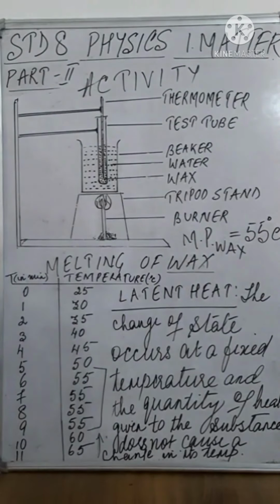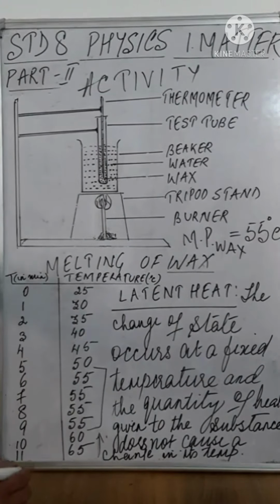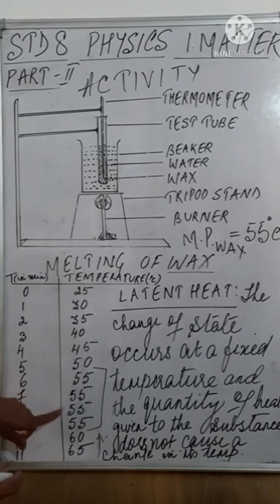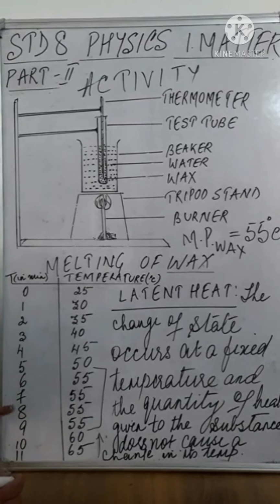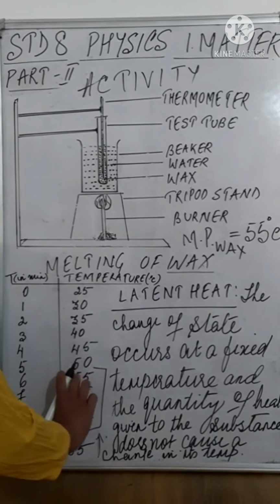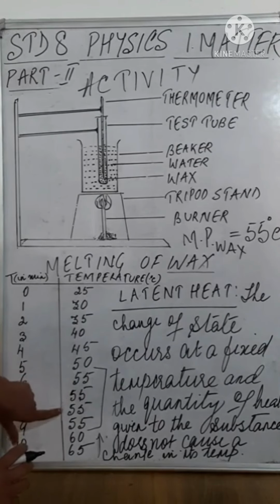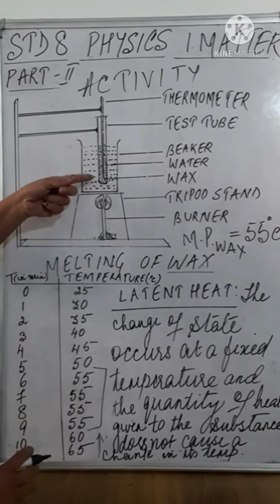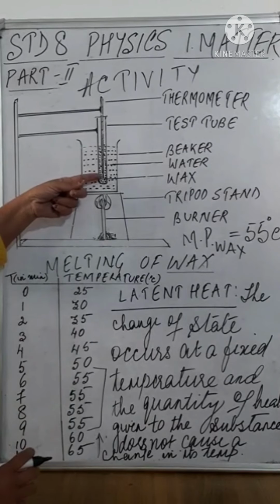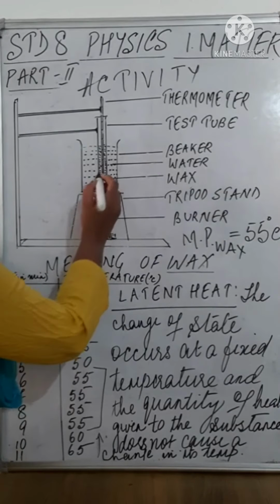In this experiment, the melting point of wax is 55 degrees Celsius because the temperature remains constant although the time lapses here. Alright? This heat does not increase, it remains constant, but causes a change in its state, that is from the solid state of the wax to the liquid state.